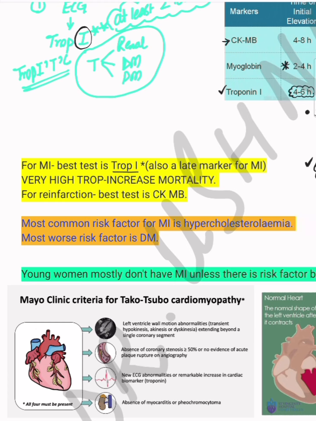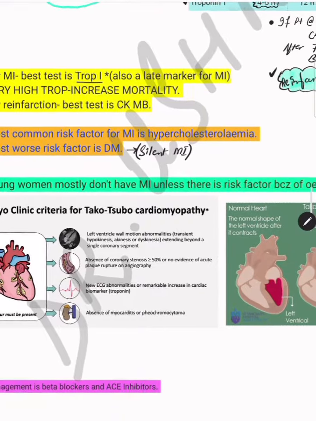The most common risk factor for MI is your hypercholesterolemia, because we have just discussed that it is the atherosclerosis which is blocking the arteries and causing ischemia of the heart. And the worst risk factor is your diabetes mellitus, because in diabetic patients there is a neuropathy, and many times they are not aware of the chest pain. In diabetics, they present with a silent MI. Their MI can be presented without chest pain. So it is very important to consider in diabetic patients, where you should be very vigilant.